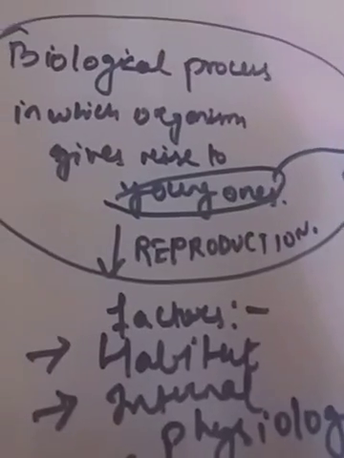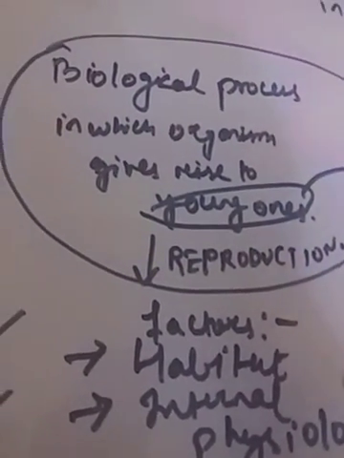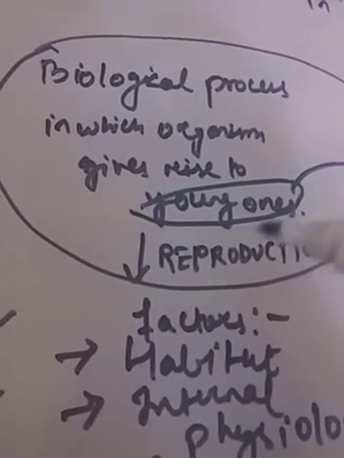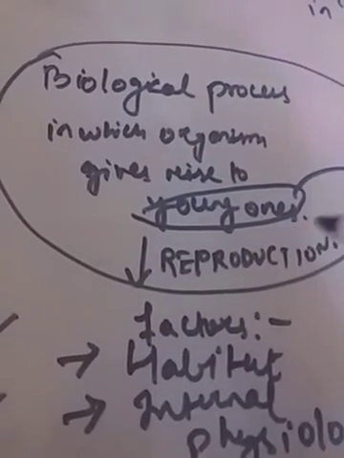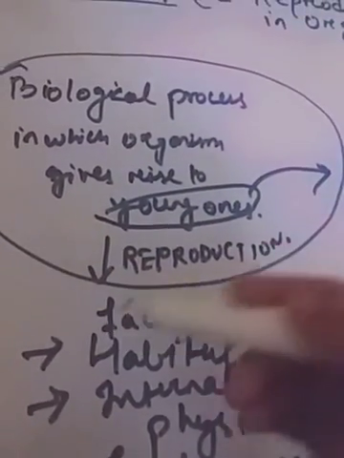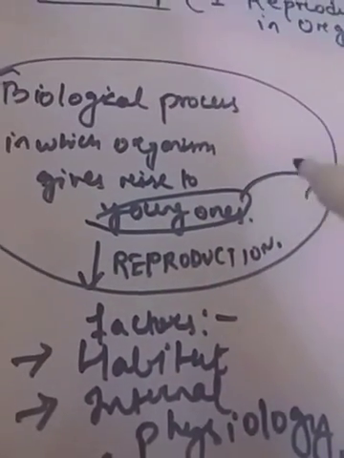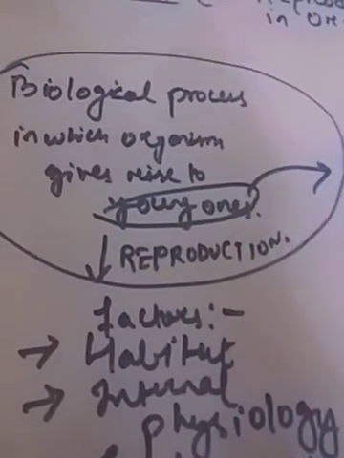Then come asexual reproduction and sexual reproduction. It's given in a very brief way in our book, but we'll read in detail because it will be helpful in NEET as well as CBSE board exams. Our concept will get clear. So we will see now asexual reproduction. What happens there? Let's see.